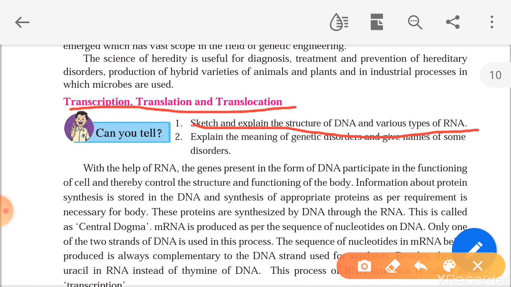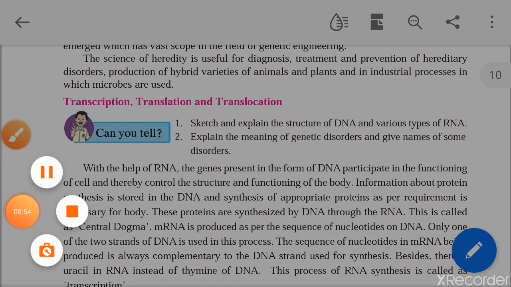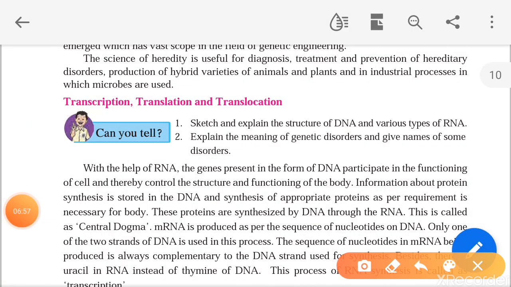Explain the following genetic disorder. Explain the meaning of genetic disorder. Genetic disorder means the disorders are occurring due to mutation in the genes. Now what is the mutation that you have also learned in the 9th standard? Sudden changes which are occurring in the genes are called genetic mutation. We are calling it the changes of genes.